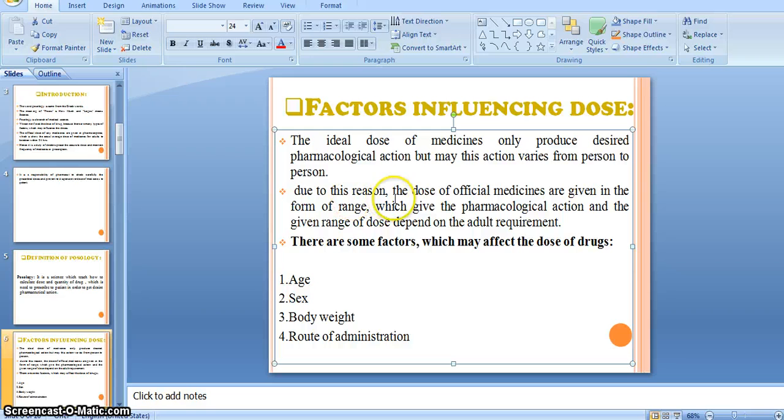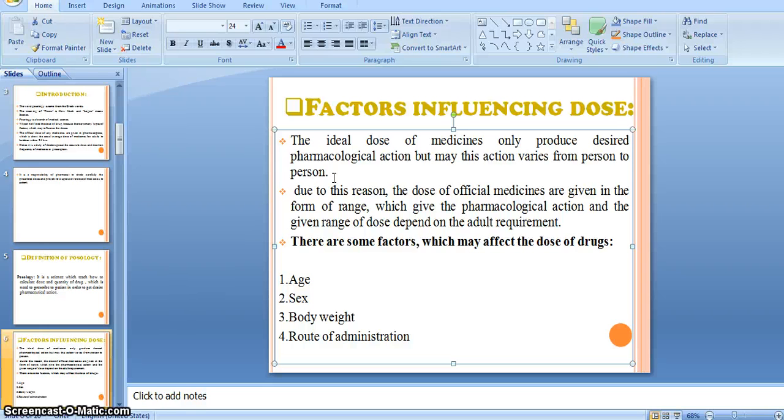But this action varies from person to person. The ideal dose of medicines only produces the desired pharmacological action, but the action varies from person to person.